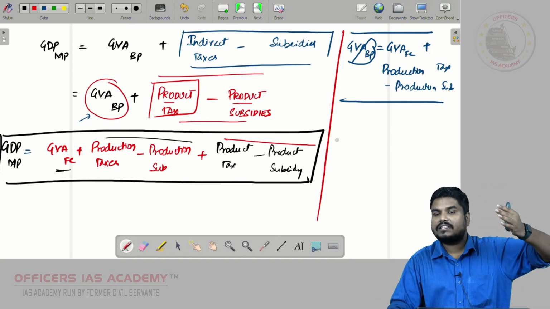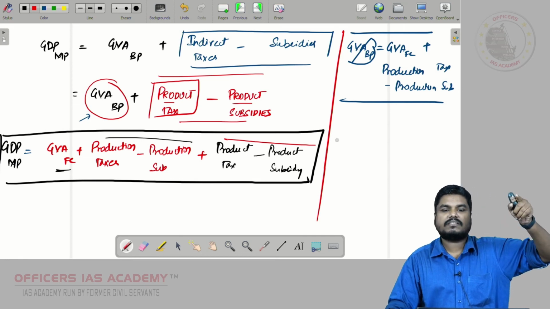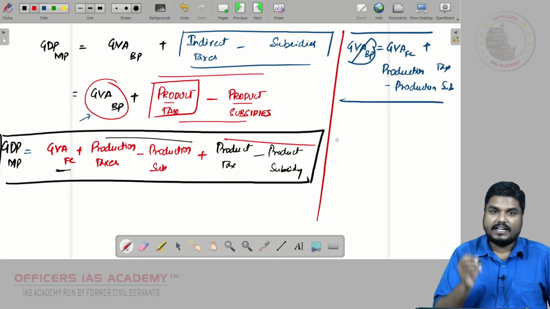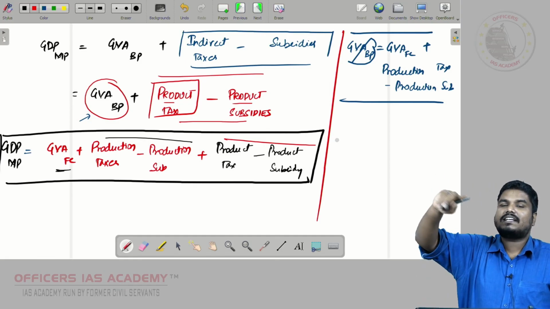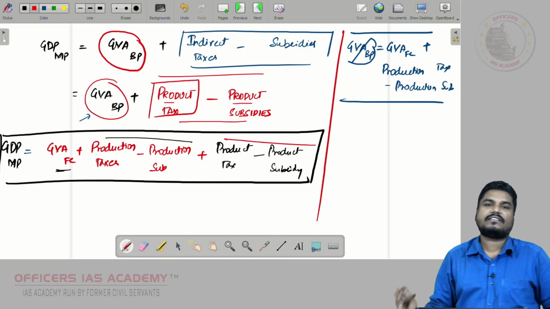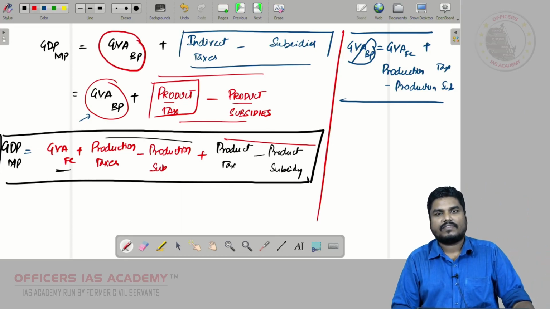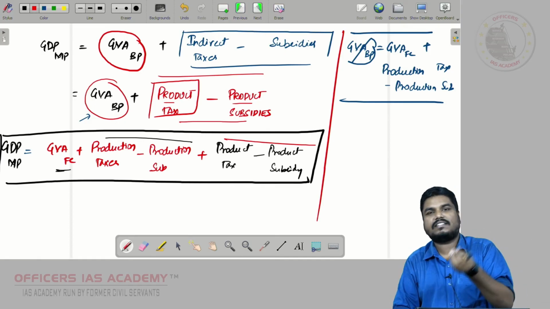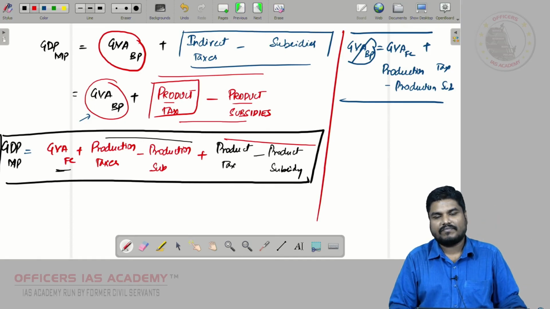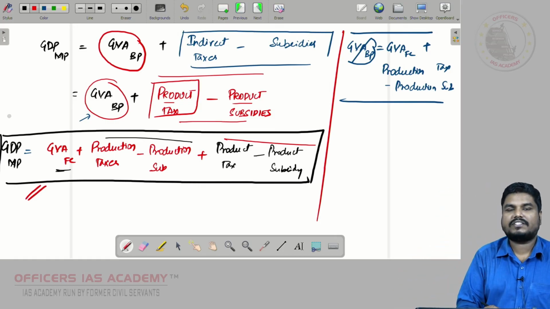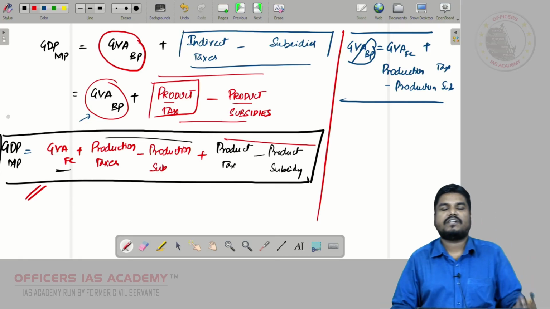Right? In the previous method, we were calculating GDP at market price using GDP at factor cost plus indirect tax minus subsidy. In the new method we are using GVA at basic prices. The difference between GDP and GVA we have discussed, and the difference between factor cost and basic price also we have discussed. Right? This is the latest formula which we are using from 2015.